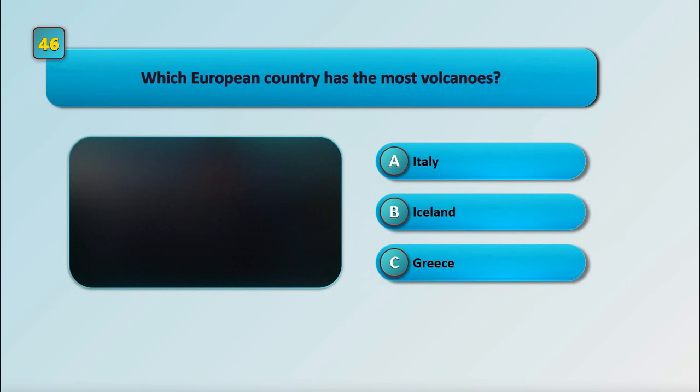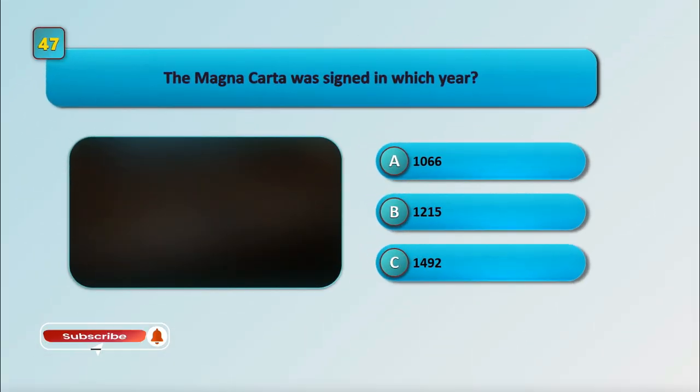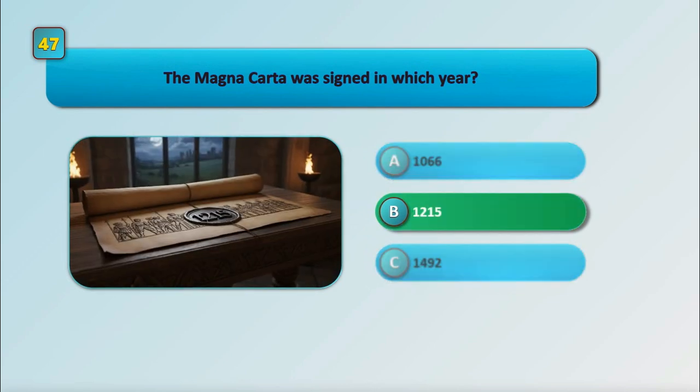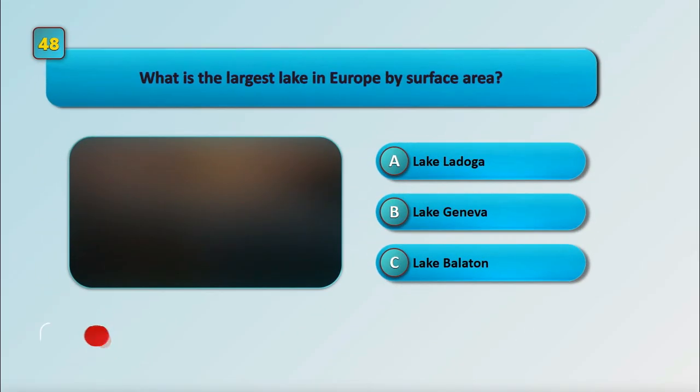Which European country has the most volcanoes? The Magna Carta was signed in which year? What is the largest lake in Europe by surface area?